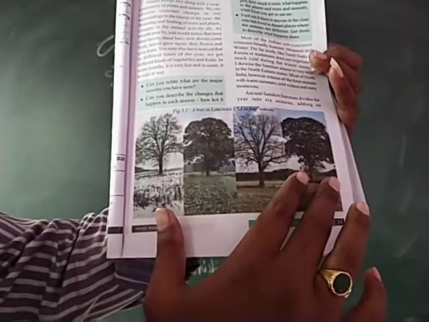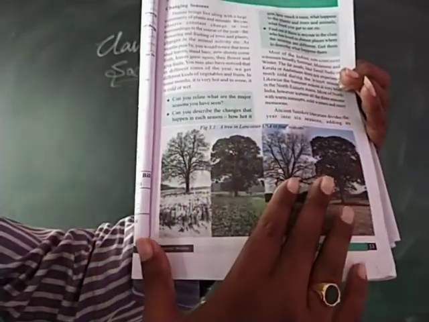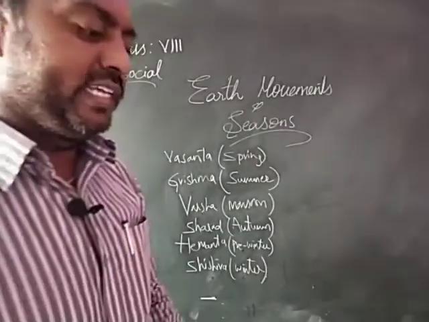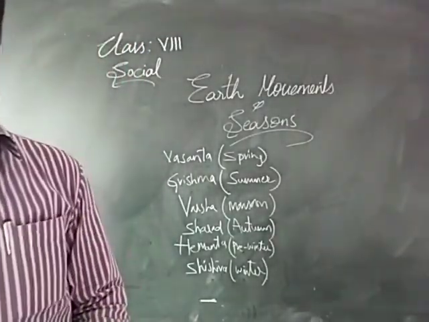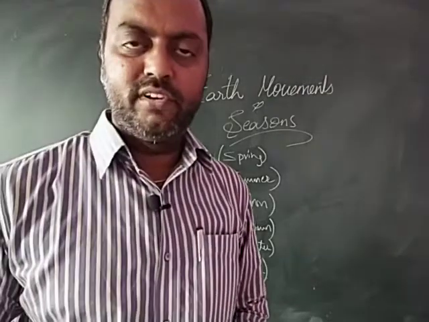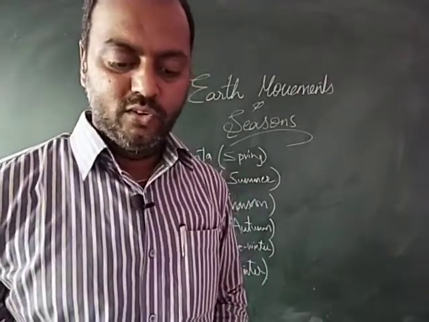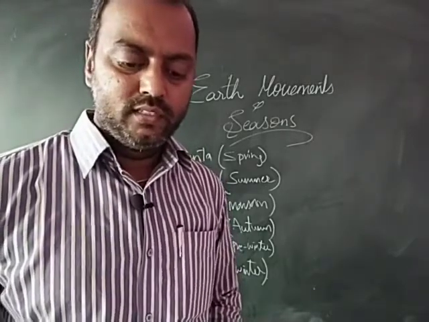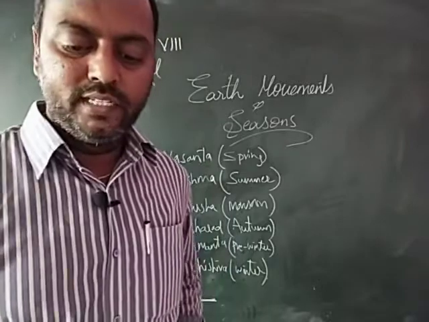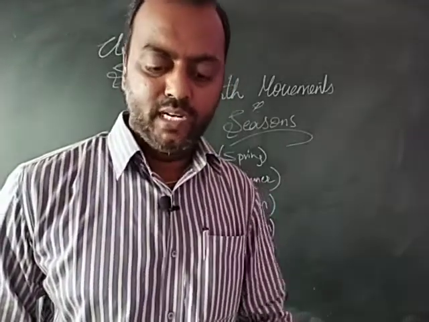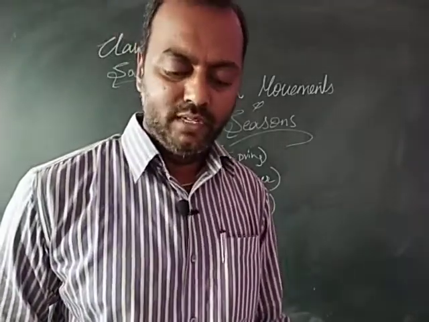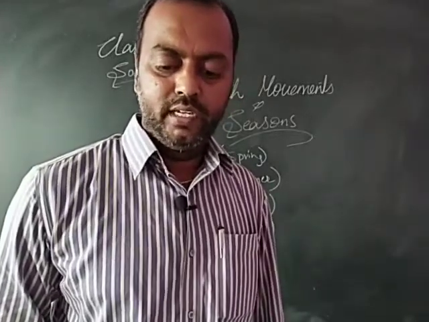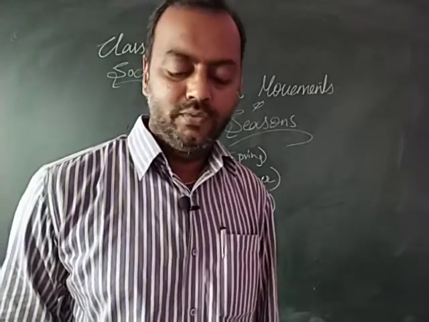These different pictures of the same tree have been taken in 4 different seasons. Which tells us that in the third picture you can see the same tree sprouting leaves and there is no snow. In the second picture we see the tree has fully grown leaves, and in the last picture the ripened leaves are shedding, that is falling from the same tree. So why do these changes happen? Yes, that's right, these are due to the different seasons.